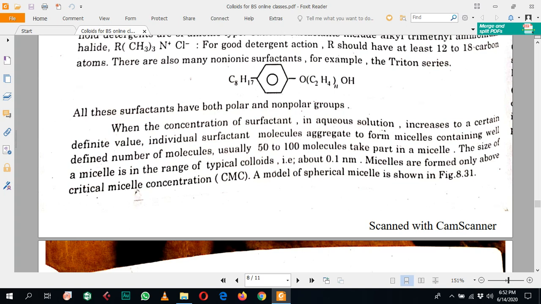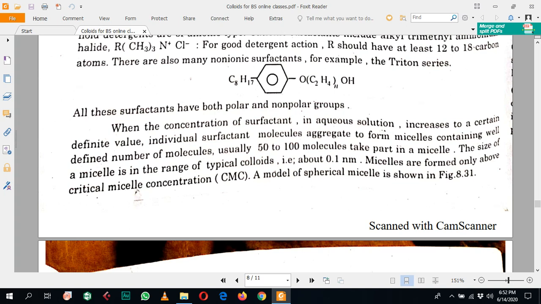As we know about micelles, if a substance has a polar end and a non-polar end, then the hydrophobic tails, which are the hydrocarbon tails, orient inward, and all the hydrophilic ends are attracted toward the water.